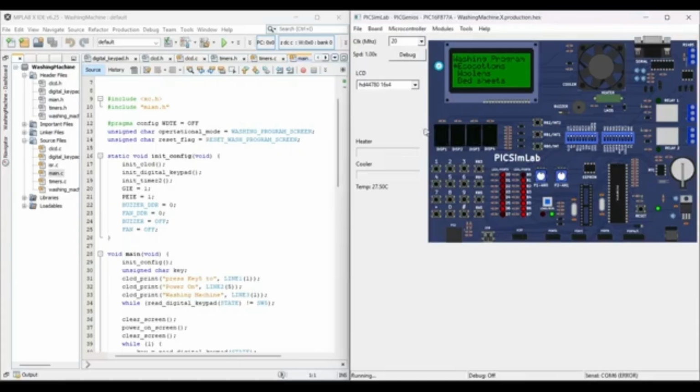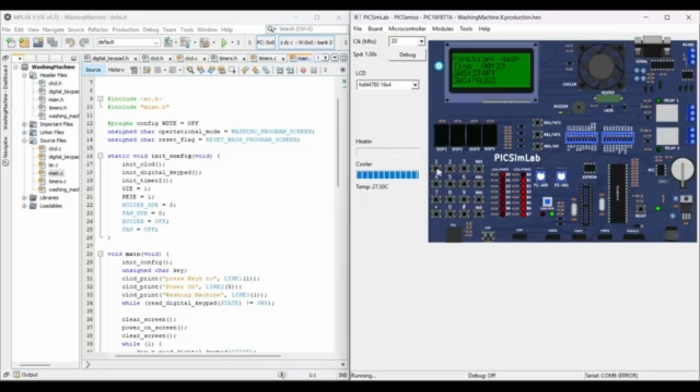I will again show you the door implementation. It was very short. Again, long press to select the program. Again, long press to select the water level. Again, switch 5 to start. This is eco cotton and the time required is 29 seconds.